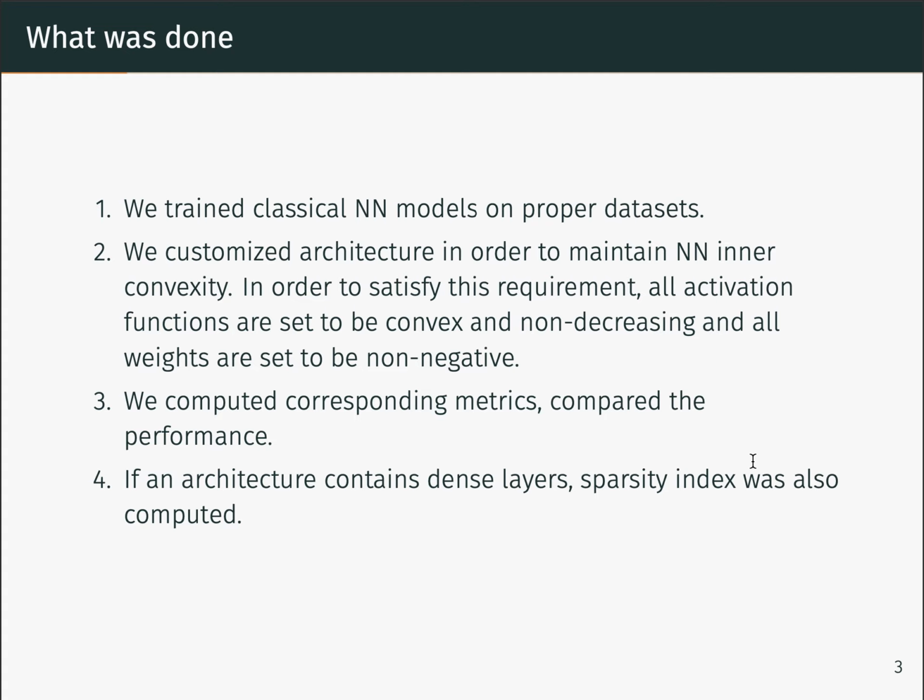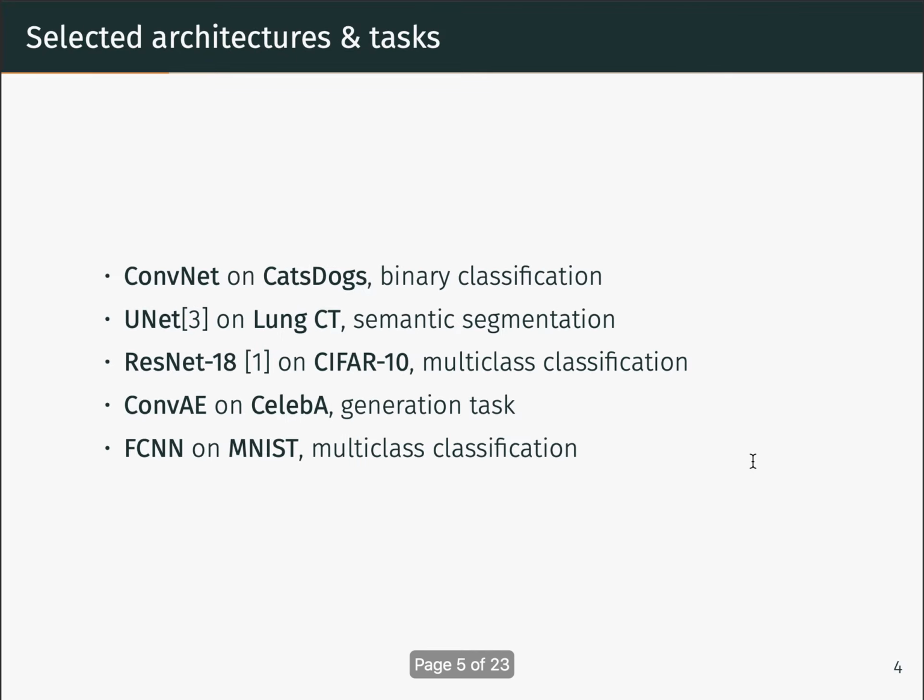We trained classical models and convex versions for different tasks, for example, image classification or image segmentation. Then, we evaluated their performance on corresponding datasets. If a neural network contains dense layers, then L1 regularization was applied to both convex and non-convex models and sparsity index was compared. We considered 5 types of architectures and datasets for them. FCNN on MNIST, convolutional autoencoder on CELEB-A, convolutional neural network on cats dogs dataset, ResNet-18 on CIFAR-10 dataset, and UNet on lung CT segmentation.